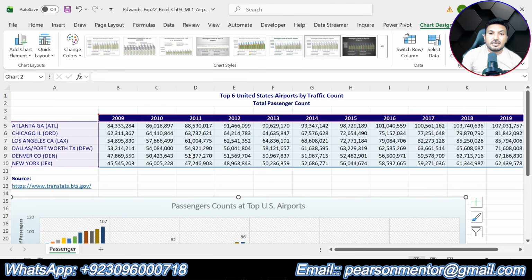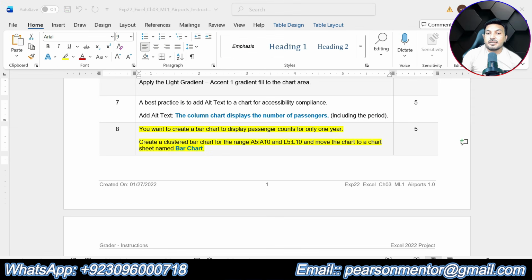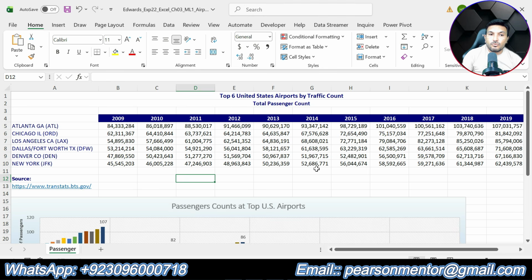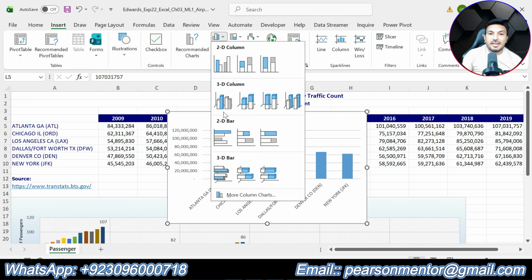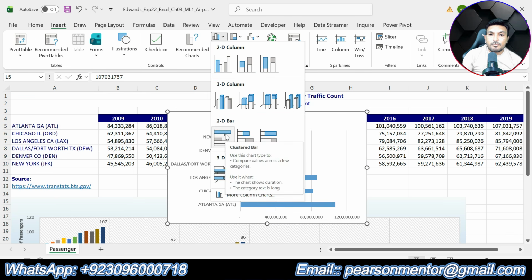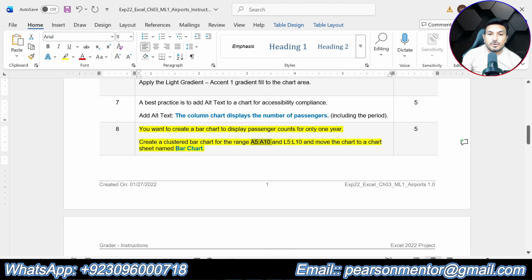So basically we are supposed to create a bar chart for the year 2019. So we will select A5 up to A10. We have selected our first range, then press and hold the control button and then select L5 up to L10. Click insert tab, go to the chart and select clustered bar chart. So we have inserted or we have created a clustered bar chart.